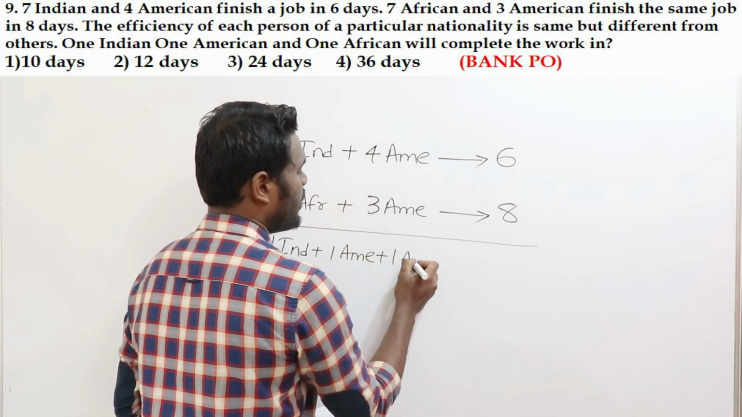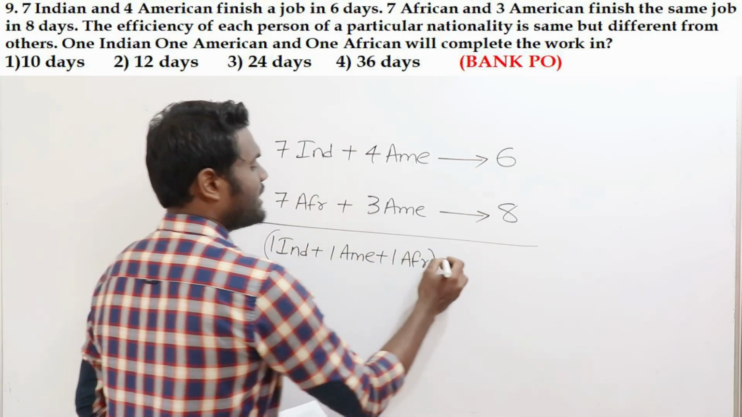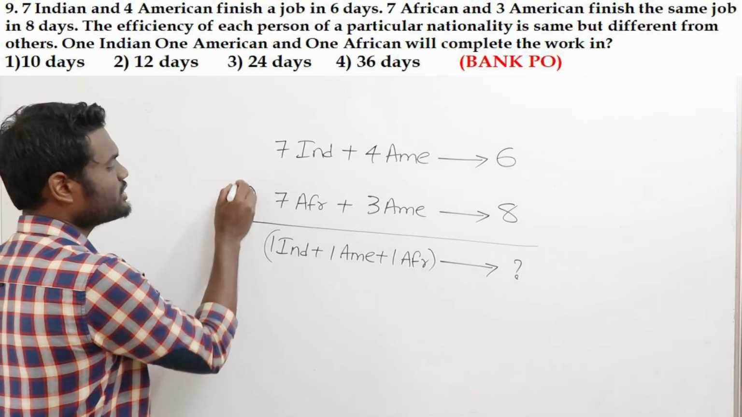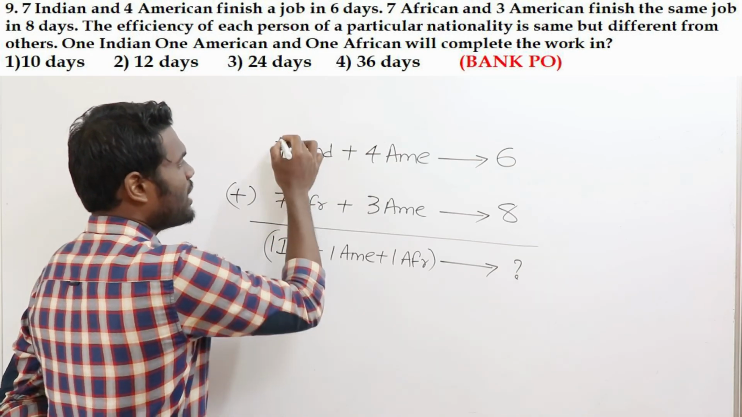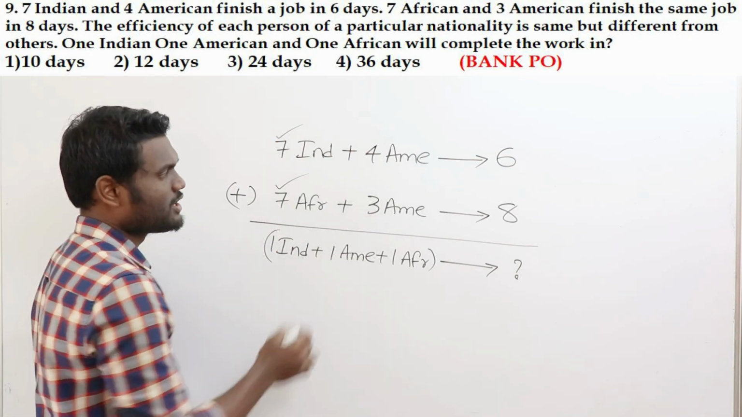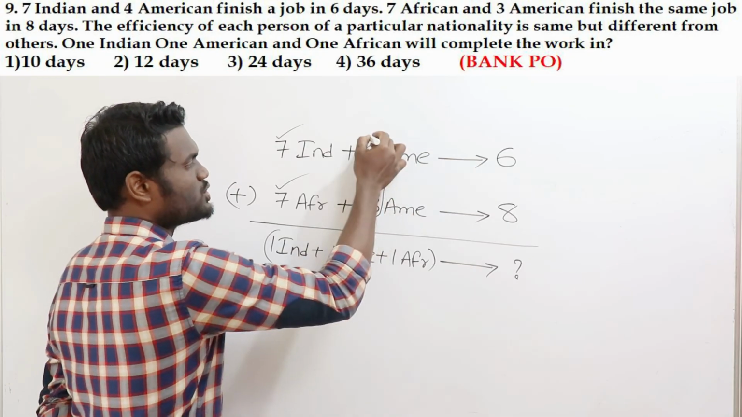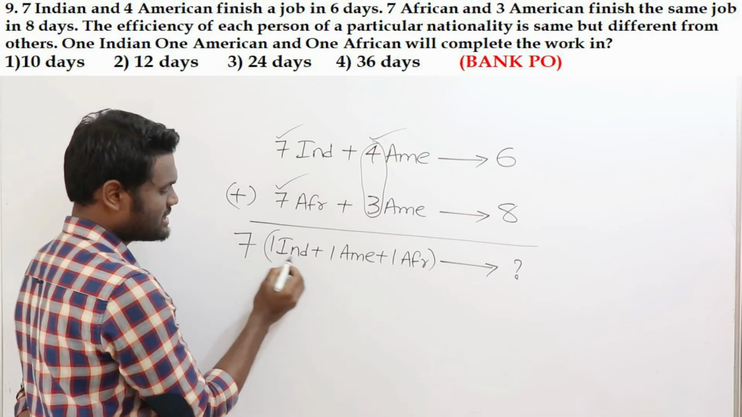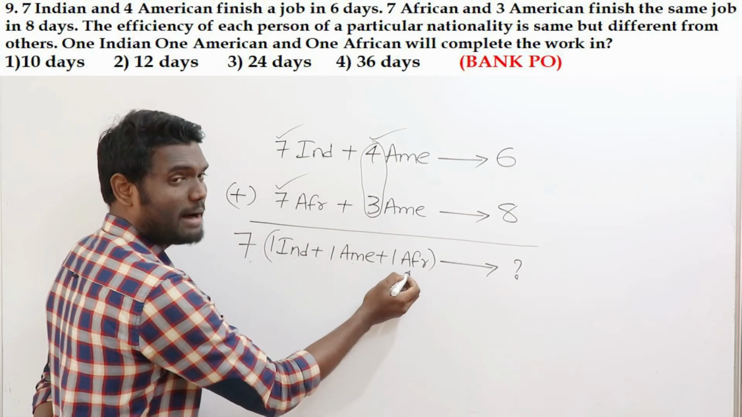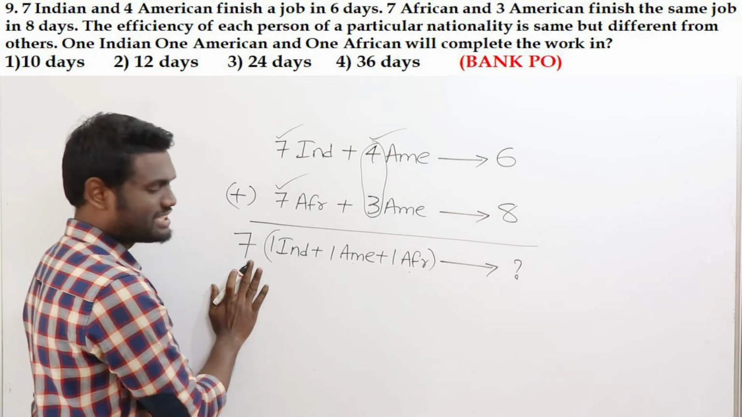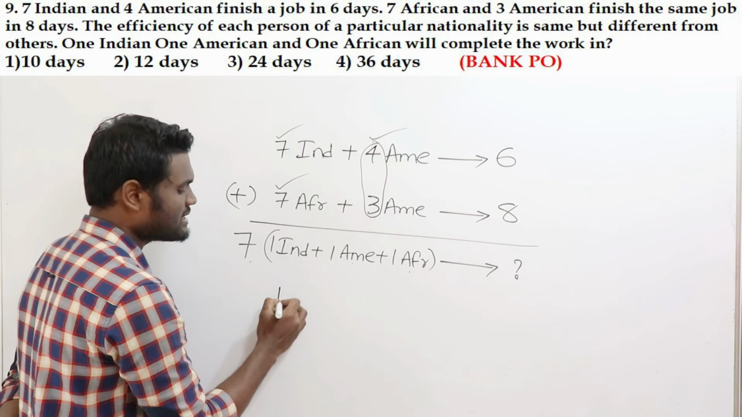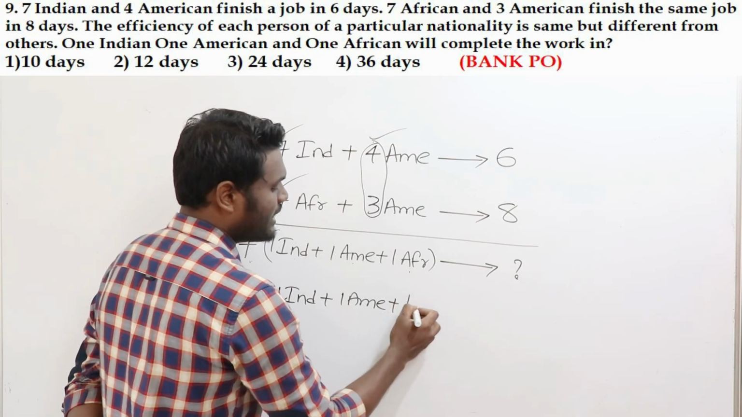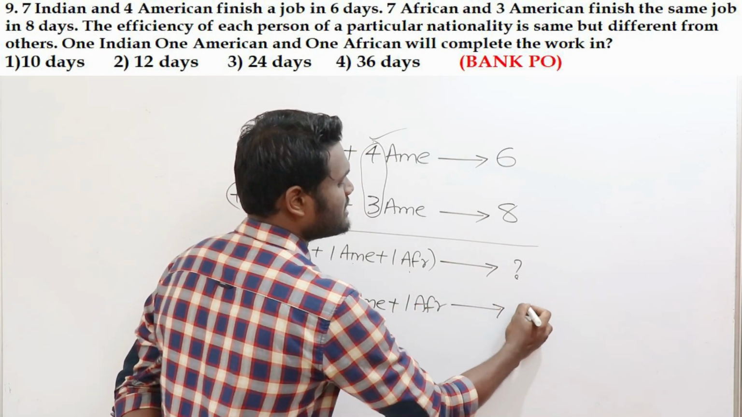Now your question is: if 1 Indian, 1 American, 1 African are going to be employed, then how many days are they going to take? Now if you observe here, if you add this whole equation, you have 7 Indians, 7 Africans, and 4 plus 3, 7 Americans as well. Yes or no? Which means this will be 7 times Indians, 7 times Americans, 7 times Africans. Now the question is not asking about 7 times. The question is asking about 1 time, which means if 1 Indian, 1 American and 1 African are going to work together, then how many days is it going to take?